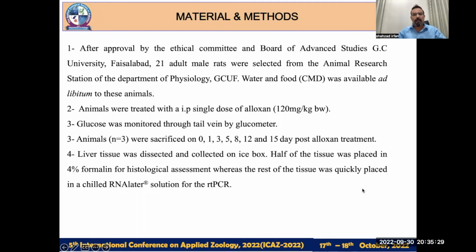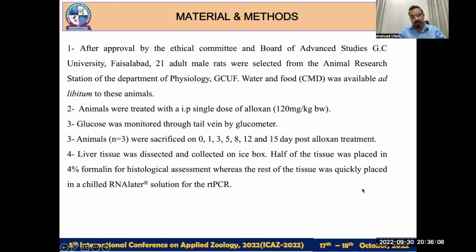Twenty-one adult male rats were selected for this specific study. These animals were treated with a single intraperitoneal dose of alloxan at the dose rate of 120 milligram per kg body weight. The glucose levels in these animals were monitored through the tail vein by glucometer. Because this study was a temporal assessment,